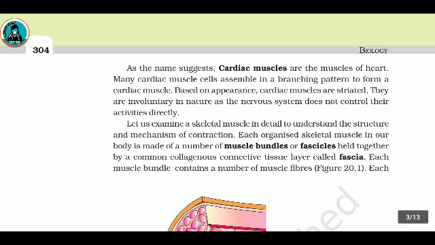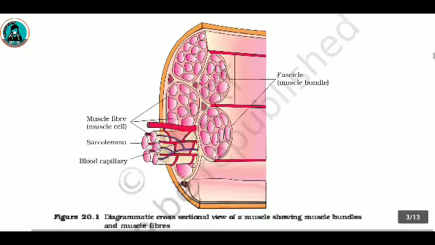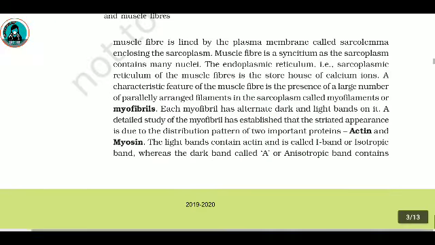Let us examine a skeletal muscle in detail to understand the structure and mechanism of contraction. Each organized skeletal muscle in our body is made up of a number of muscle bundles or fascicles held together by a common collagenous connective tissue layer called fascia. Each muscle bundle contains a number of muscle fibers, Figure 20.1. Each muscle fiber is lined by the plasma membrane called sarcolemma, enclosing the sarcoplasm.